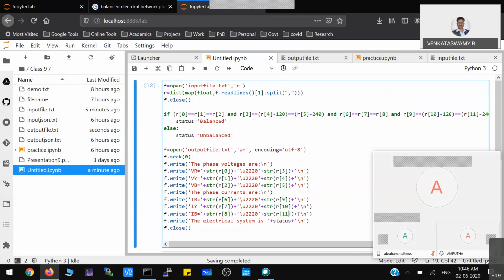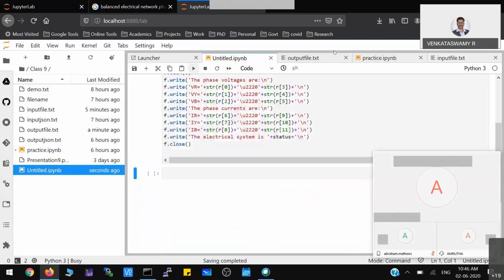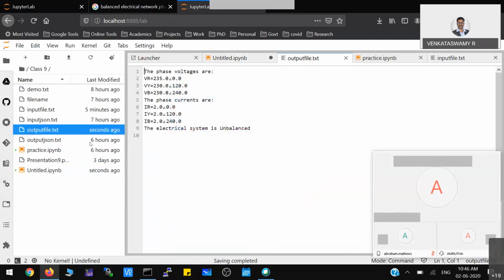Okay, so now you can see here when I run this particular program, this is how it looks. It will print the voltage parameter, current parameter, and also it is printing some decision. That is what you have to observe. So in this way, you can work on the files.